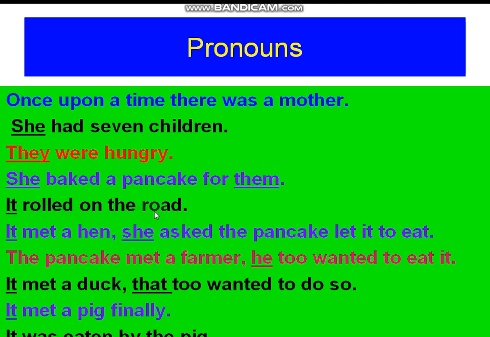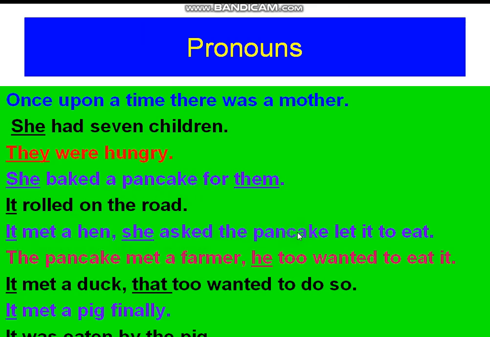It rolled on the road. Who is that? The pancake rolled on the road. Instead of pancake, what have I used here? I have used it. So it is a pronoun here. Pancake is a noun. This it is telling us about the pancake. So it is the word which is called a pronoun. It met a hen. Who is it again here? This pancake only. It met a hen.